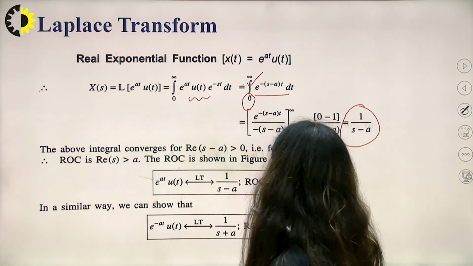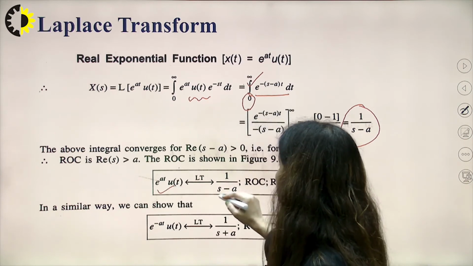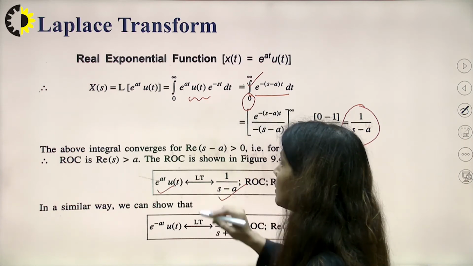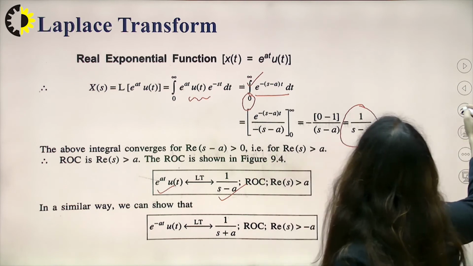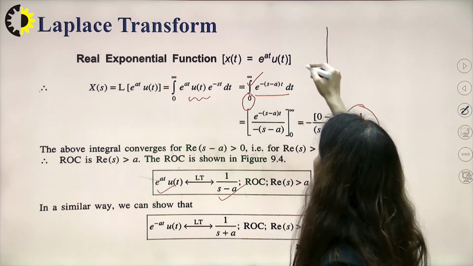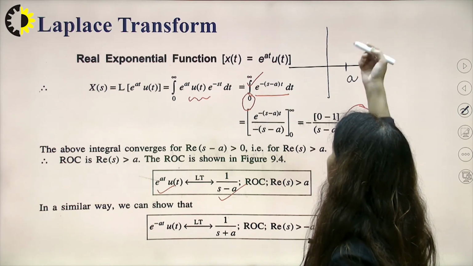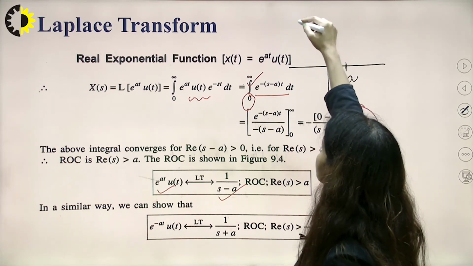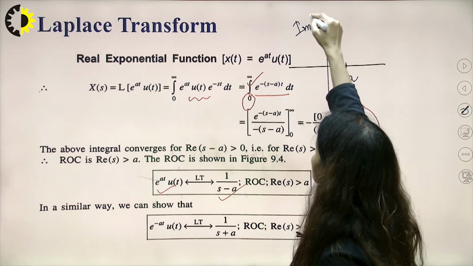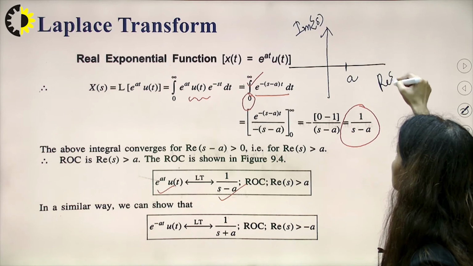Now see here that the Laplace transform of e raised to the power at u(t) is 1 upon s minus a. Now calculate the pole. The pole is at a. Consider this a to be positive, with the imaginary axis of s and the real axis of s.